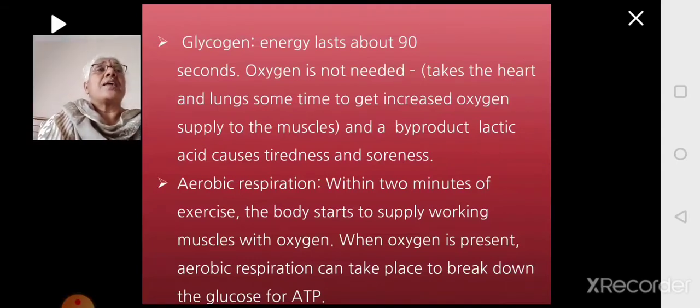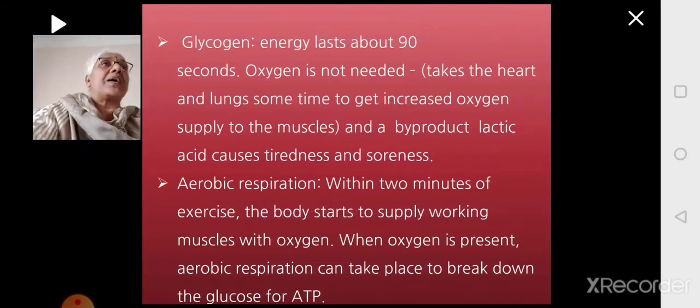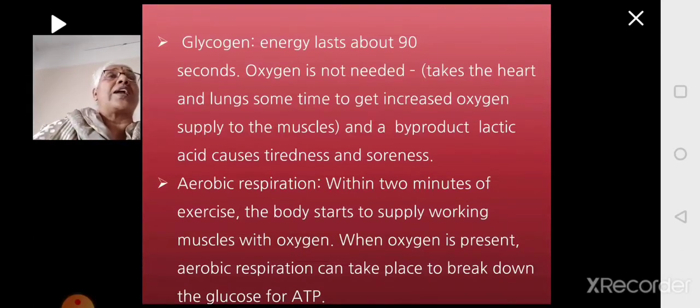The moment you start strenuous activity, it will take some time for your respiratory pathway. We did this in our respiration chapter, where the chemoreceptors will sense the amount of carbon dioxide produced, amount of hydrogen ion produced, that will be taken to the brain.